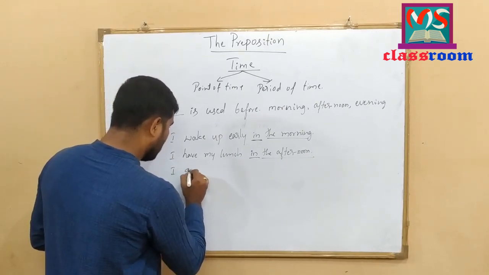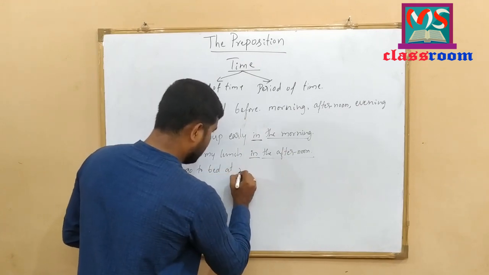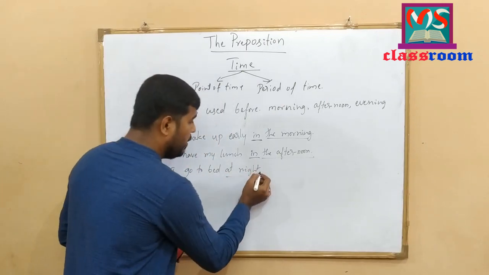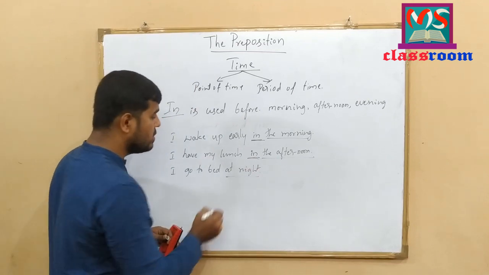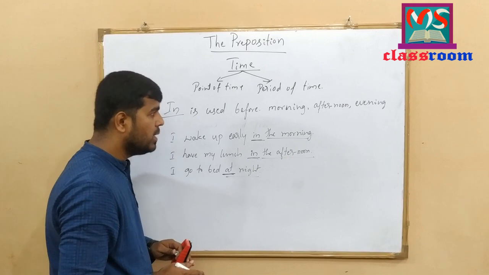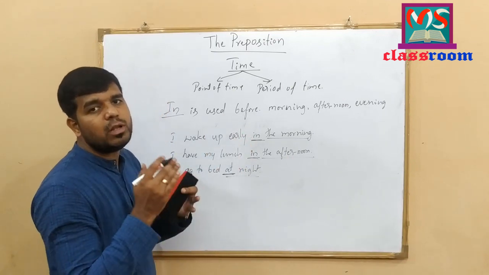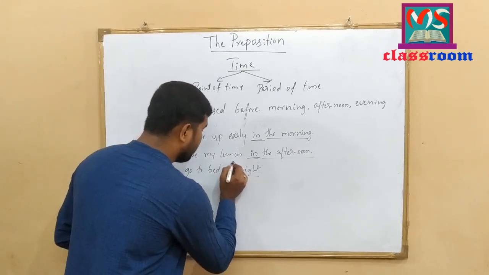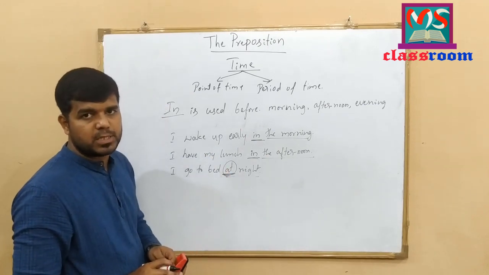I go to bed at night. Before night, we do not use the preposition in, we use the preposition at here. Except night, we use preposition in before morning, afternoon and evening. But before night, we should use the preposition at. I hope you have understood this concept.